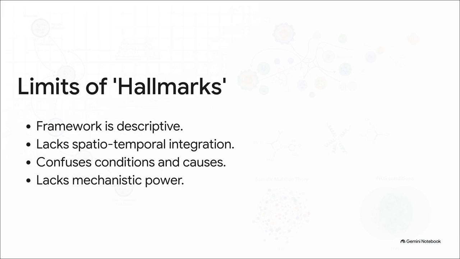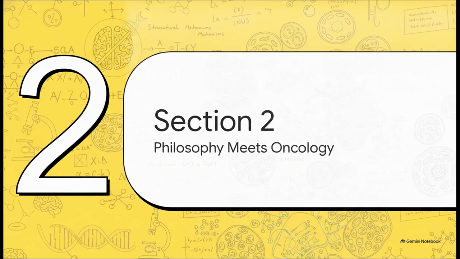And that brings us straight to the famous hallmarks of cancer, established by Hanahan and Weinberg. Now look, it's a brilliant synthesis, no doubt about it, but we really need to consider its heuristic limits. Philosophically speaking, the hallmarks are largely descriptive. They lack true spatiotemporal integration. And honestly, the biggest issue is that they often confuse facilitating conditions with actual driving causes. It's like they tell us what traits a cancer acquires, say dodging the immune system, but they entirely lack the underlying mechanistic explanatory power to tell us exactly how that causal chain is actually built. So how exactly do we fix this?